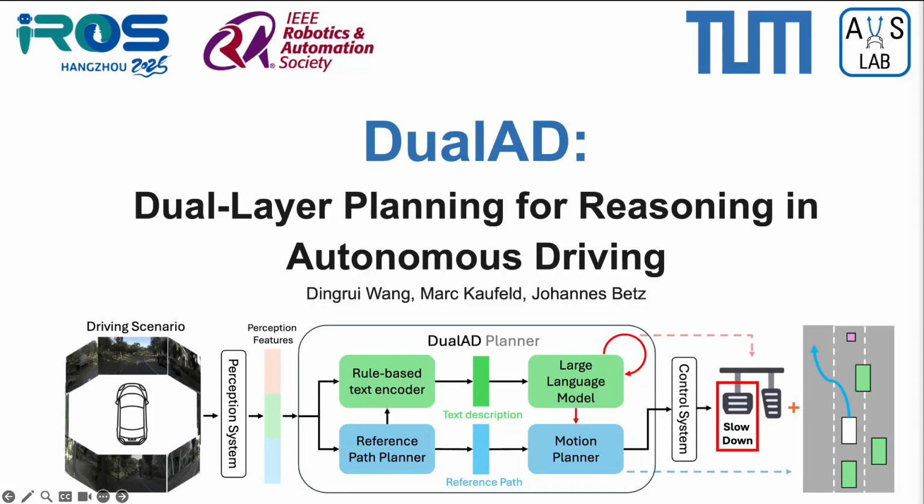So the question is, can a large language model actually help us to support autonomous driving decision making? We answer this question with yes, and today we present our research paper DualAD, dual layer planning for reasoning in autonomous driving, which was presented at this year's IROS 2025 conference. My name is Johannes Beetz and I'm presenting on behalf of the TUM Autonomous Vehicle Systems Lab.